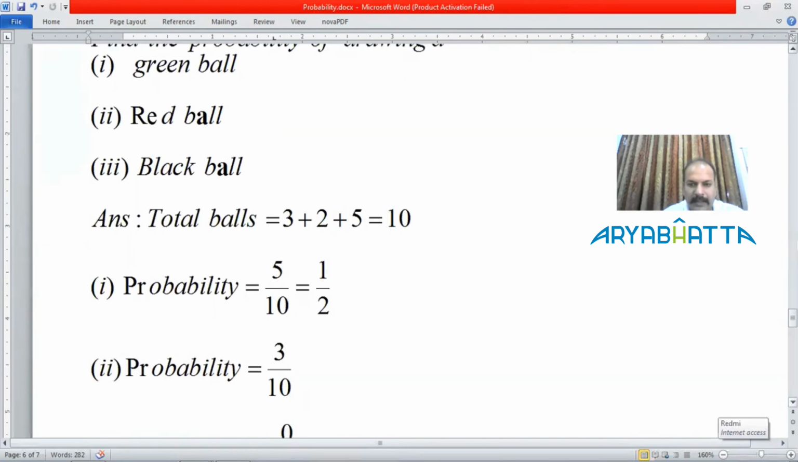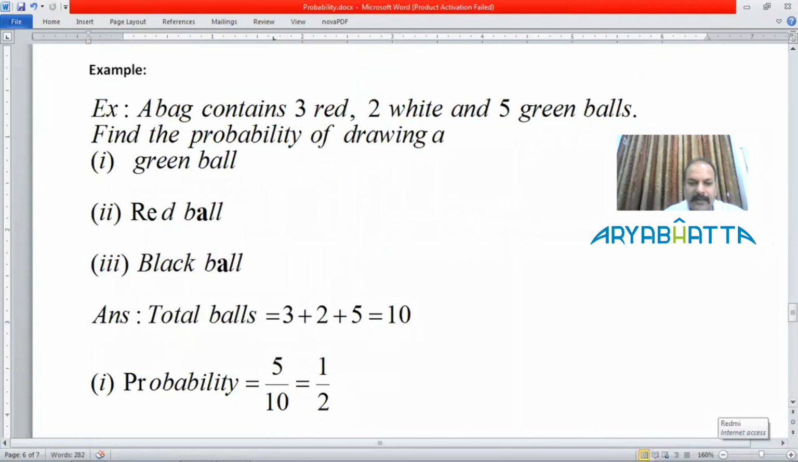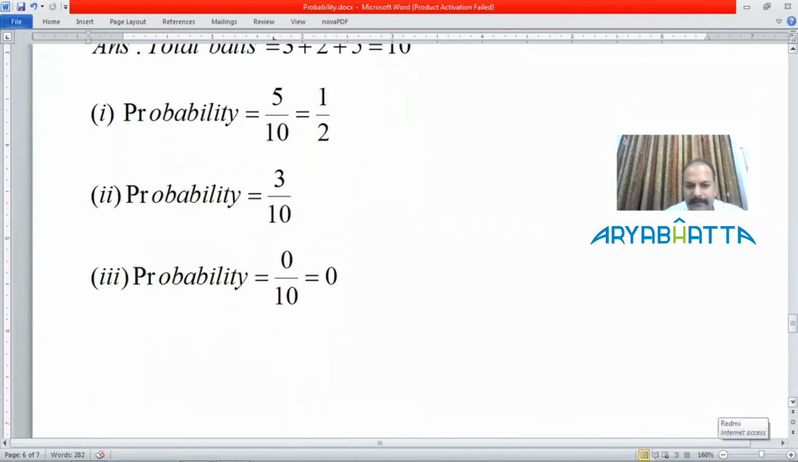And for black, is there any black ball available? I don't think so. Red, white, and green. So there is no black ball. So it will be simply 0 by 10, that is 0.